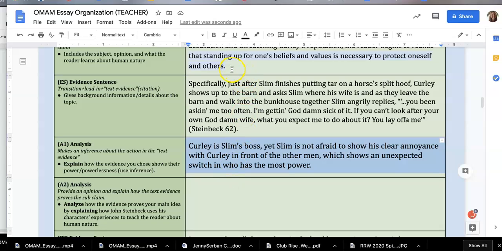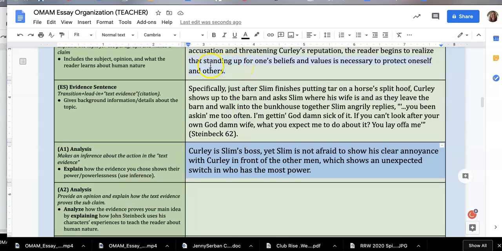And remember that my assertion is that the reader is learning that standing up for one's beliefs and values is necessary to protect oneself and others. So when he does this, he reminds the reader that it's important to stick with one's values and not compromise just because you've been accused of something. And so I wrote something like this, let me show you.